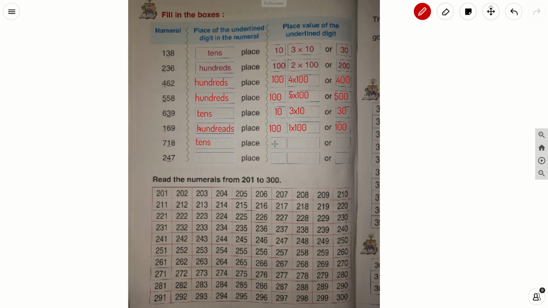So write 10 in this box, and here 1 into 10 is equal to 10.